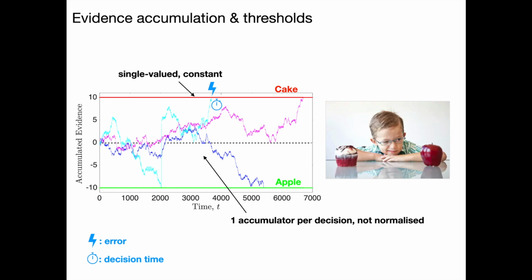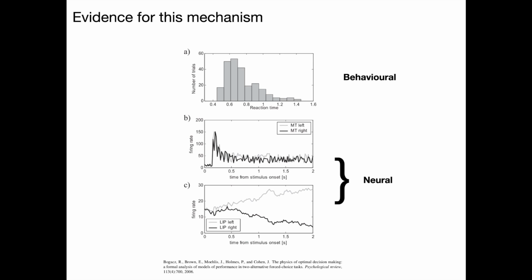A few things to note: the accumulator isn't normalized, and the thresholds in this model are conventionally single-valued and constant over time, although this is currently debated, which we'll get into in a couple of slides' time. This model is well supported, both with behavioural and neural evidence, so reaction time distributions and neural recordings are well matched by the model. So, decision making.